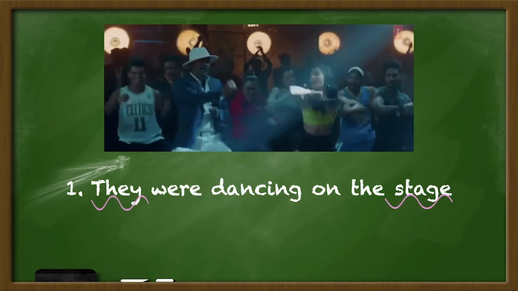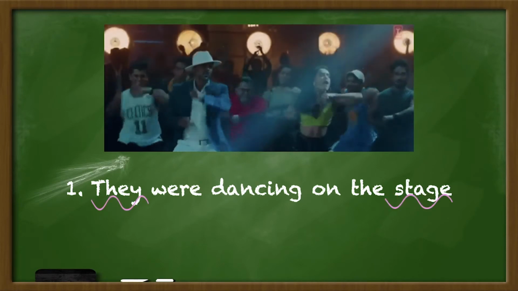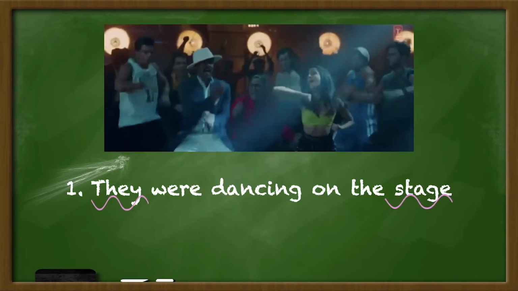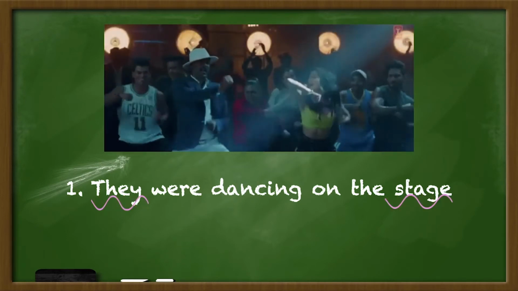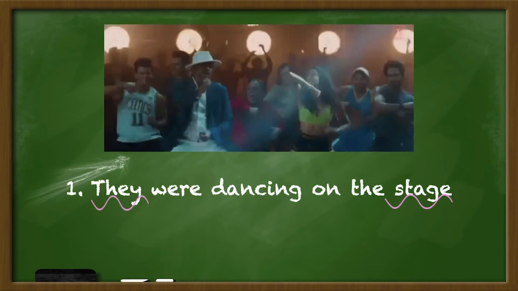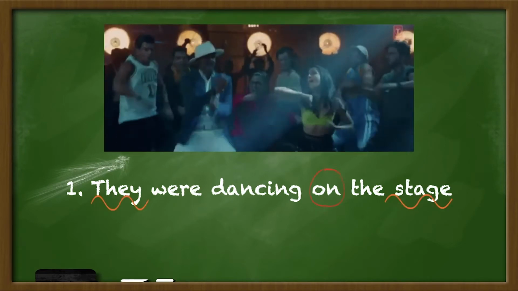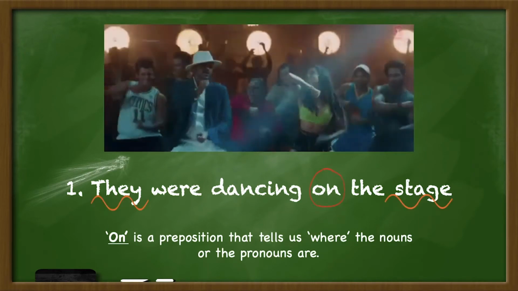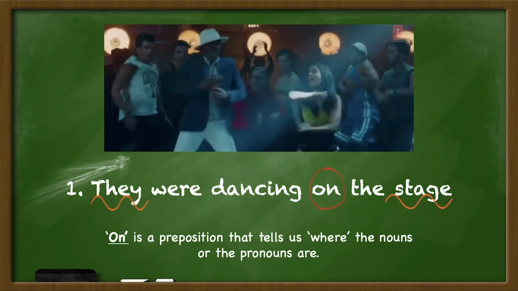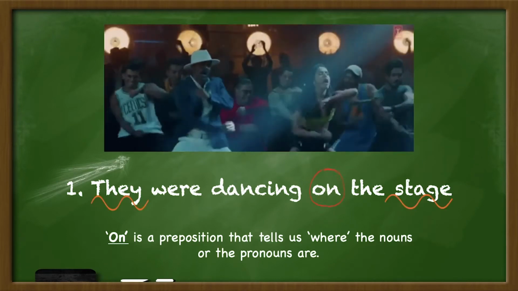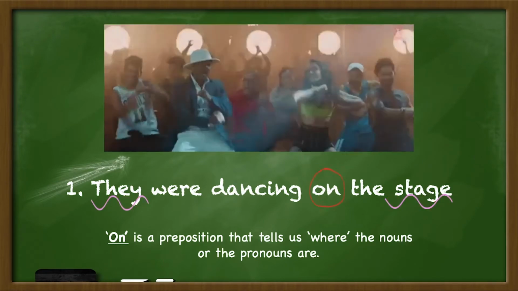They is a pronoun and stage is a noun. Now find the word that gives us the relationship between the two nouns and the other words, that is word dancing. It is on. Excellent. On is a preposition that tells us where the nouns or the pronouns are. They were dancing on the stage. Where were they dancing? On the stage.